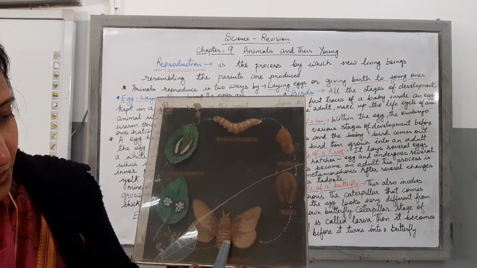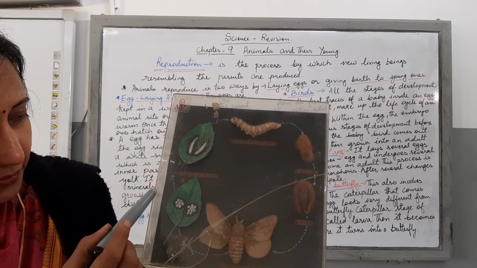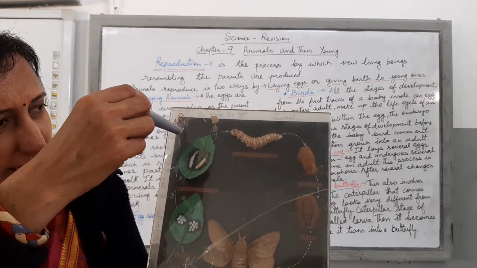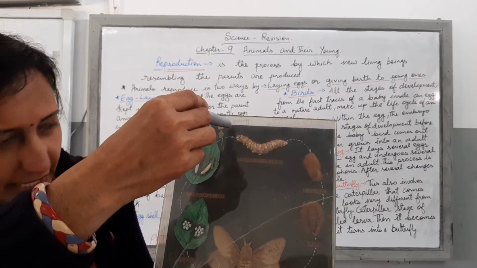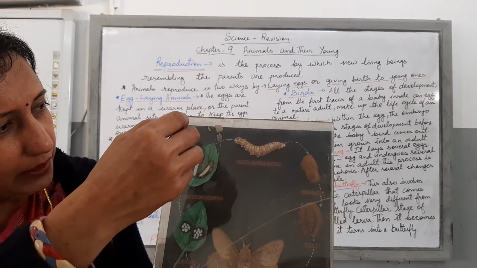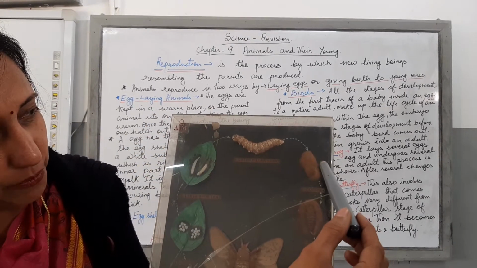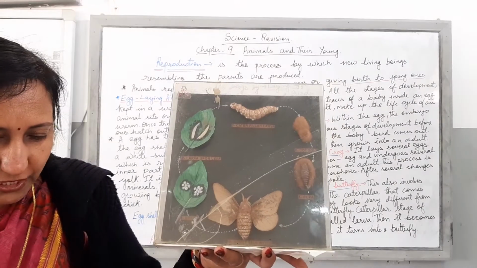Here you can see, children, the butterfly, the adult. Eggs being laid here. Then, children, the next stage you can see is the caterpillar. Then you can see the stage of the pupa and then changing into a butterfly.